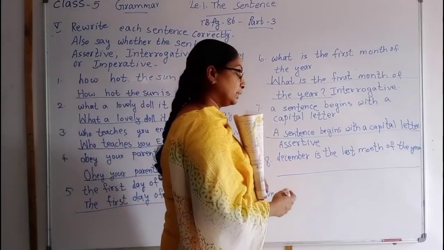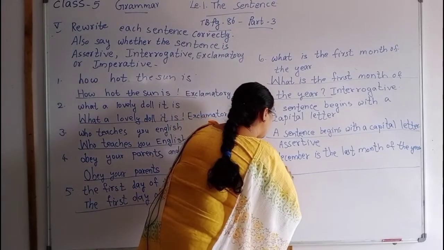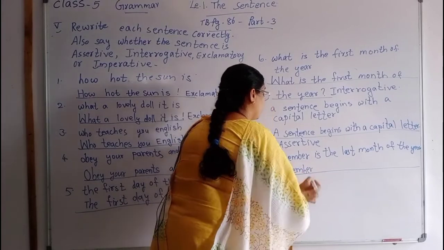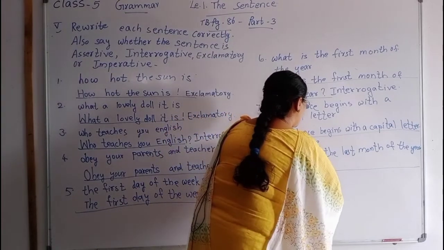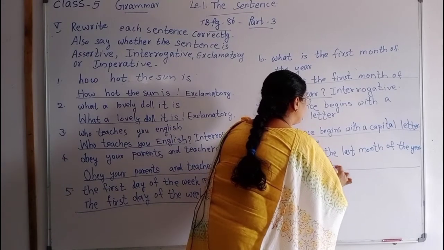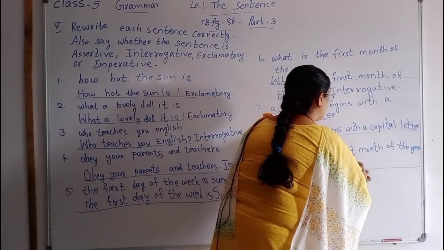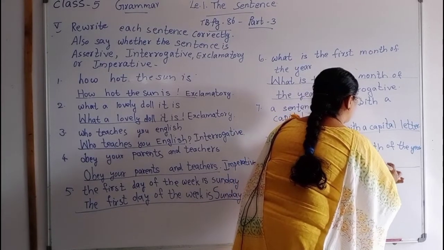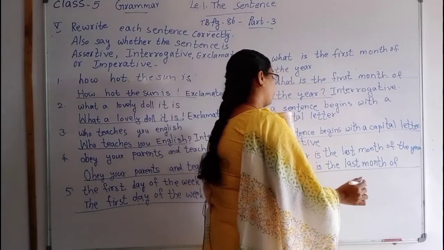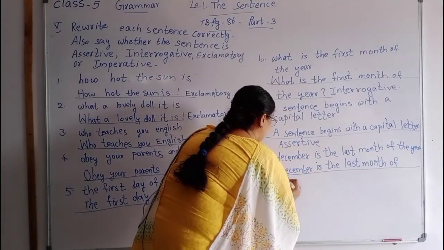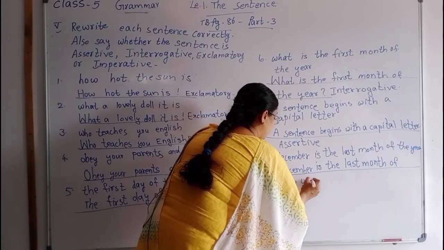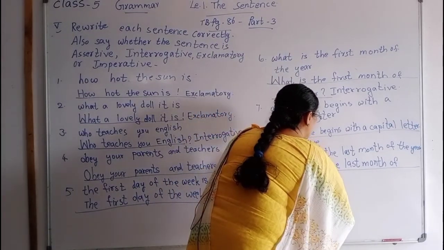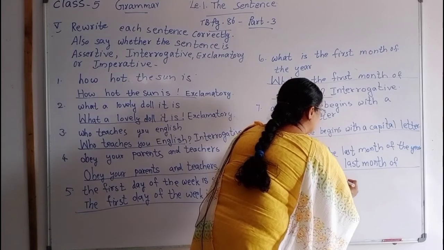Whenever you are writing the sentence, we should write the first letter capital. December, D is capital, is the last month of the year. So the sentence has a full stop. Which sentence is this? Assertive sentence.